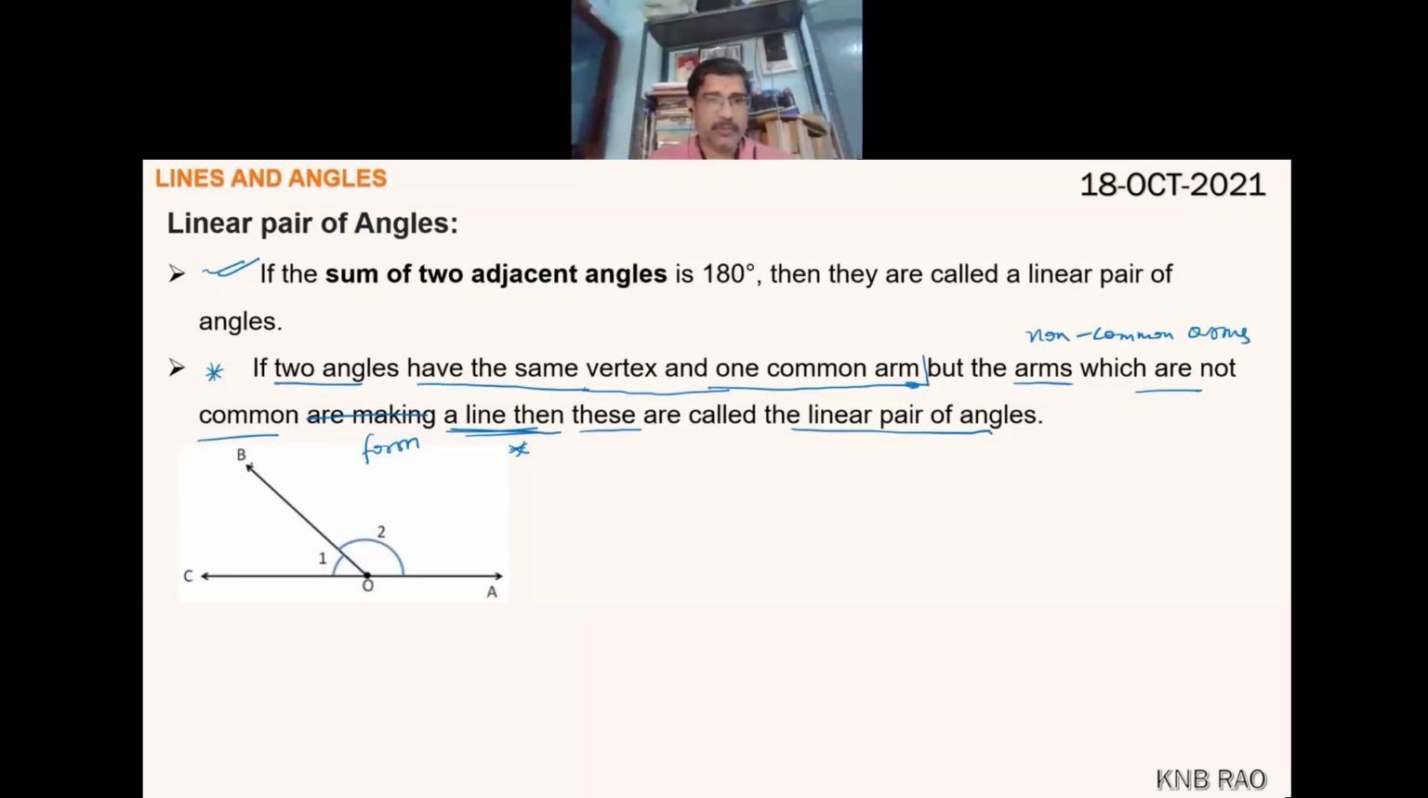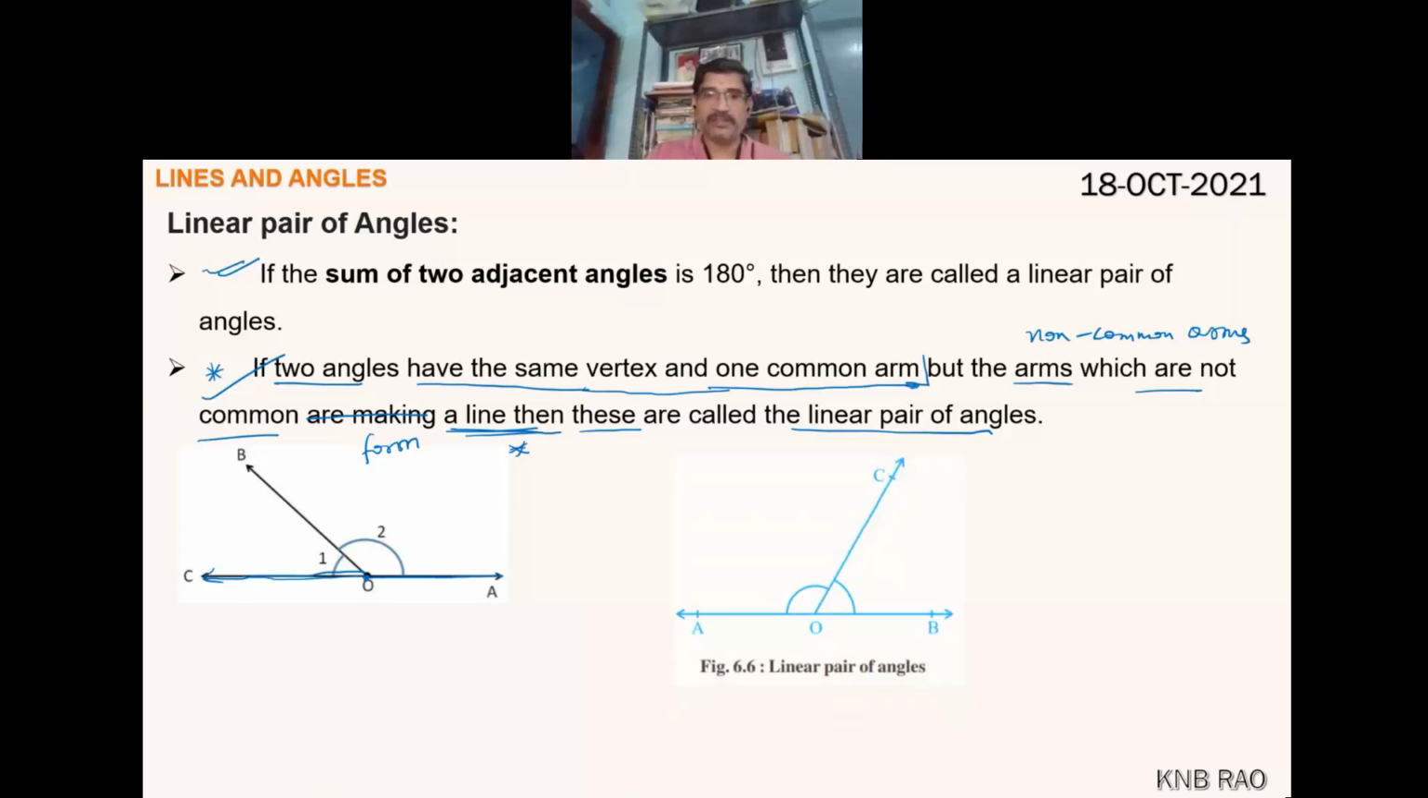Here angle COB, that is angle 1, and angle BOA, that is angle 2, both the sum is 180 degrees, as well as they are adjacent angles. That's why they are called a linear pair. And when they are a linear pair, the non-common arms OC and OA form a straight line. That is what the bookish way of definition tells. A pair of adjacent angles having non-common arms forming a straight line becomes supplementary, becomes a linear pair.